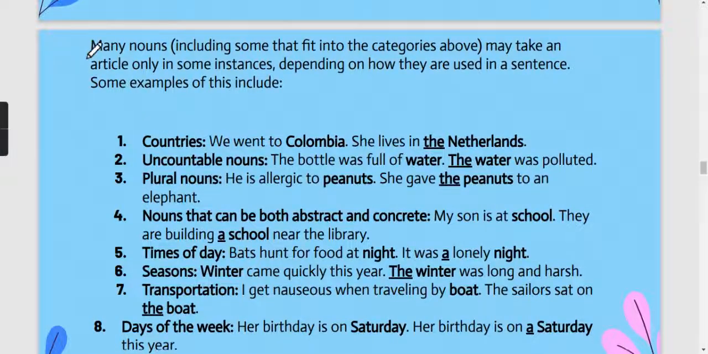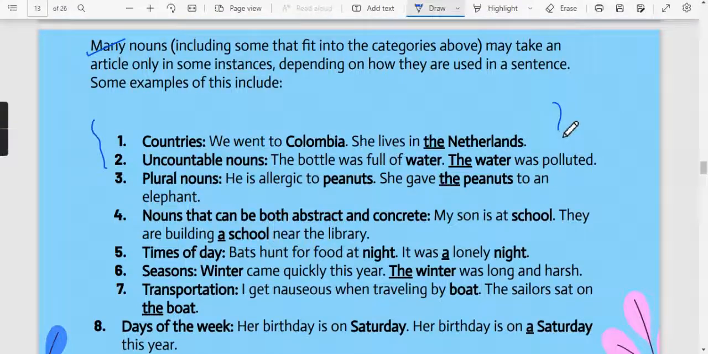Again, there are many nouns that take up the articles and there are few exceptions. Okay, कुछ exceptions होते हैं. Like the first one is countries. Okay.